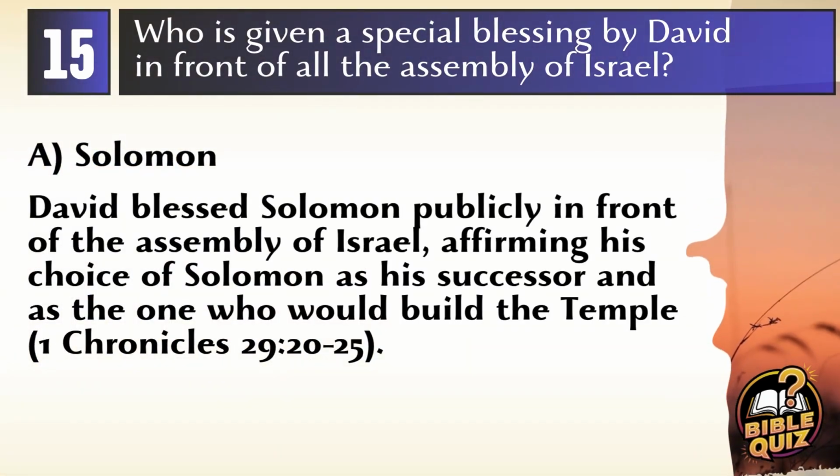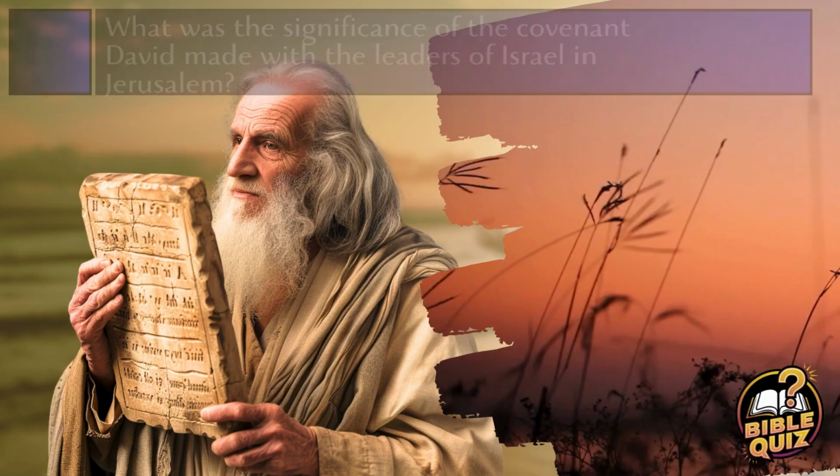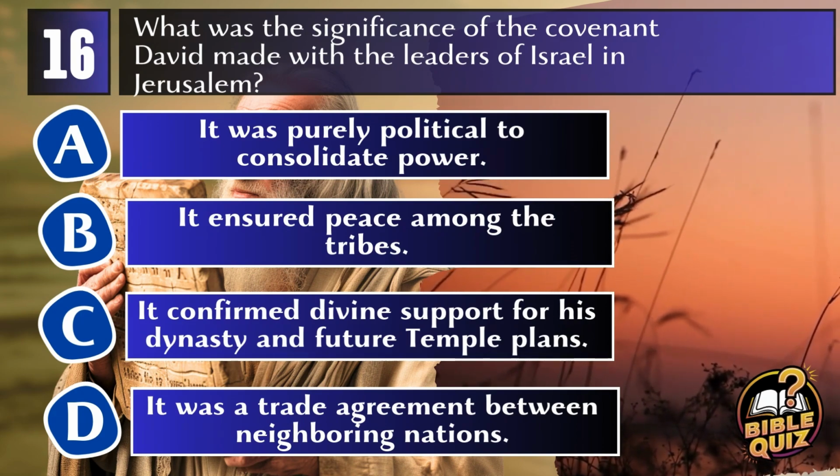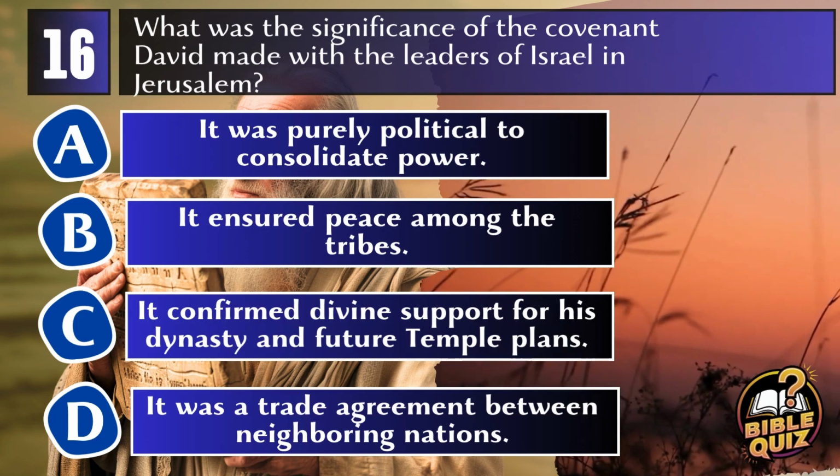Answer: A. Solomon. David publicly blesses Solomon in front of all the assembly of Israel, signaling his choice and God's choice of Solomon as the next king. This act is a formal endorsement of Solomon's divine right to the throne and his future role as the builder of the temple, reinforcing his legitimacy and the continuity of God's covenant. Question 16. What was the significance of the covenant David made with the leaders of Israel in Jerusalem?